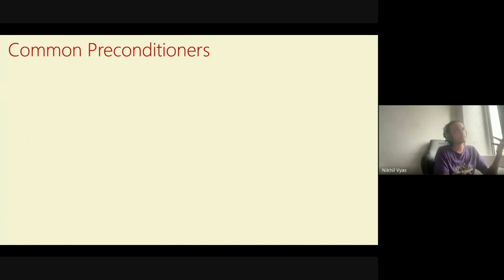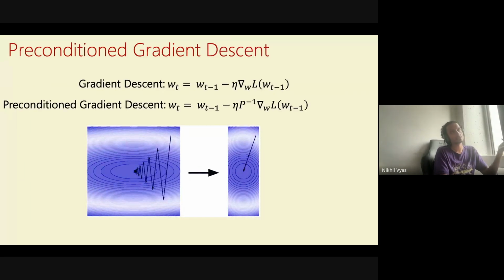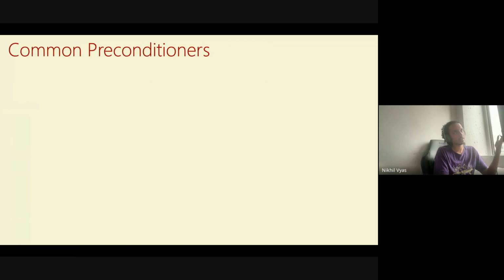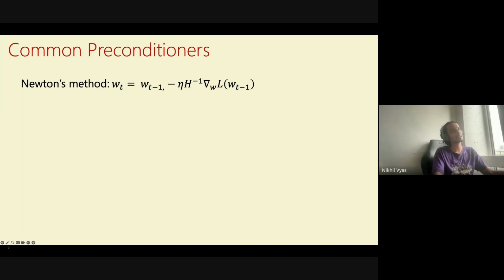So what's a common preconditioner? What matrix P should we be using here? There are common choices that existed even much before neural networks. The first one is Newton's method. What this does is say that the preconditioner matrix P should just be the Hessian of the neural network. Then there's another method called AdaGrad, which has a slightly different H matrix, which I will not go into for now, and it uses its power minus half.